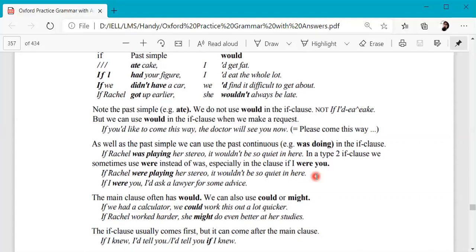Because they are hypothetical. In type 1, we had a real life situation, a present context. Now in type 2 conditional, we are talking about hypothetical situations which are unreal, and we can also use unless instead of if. So we would say if something happens or unless something happens.